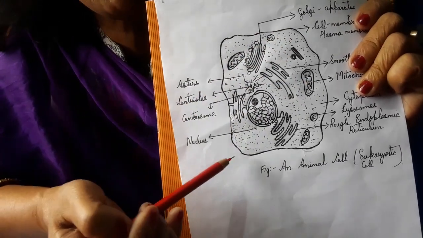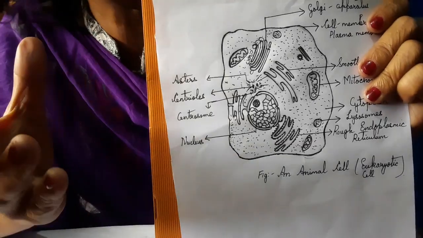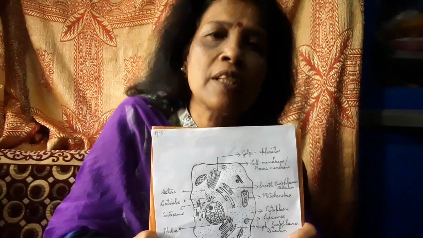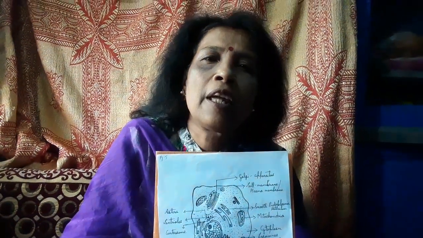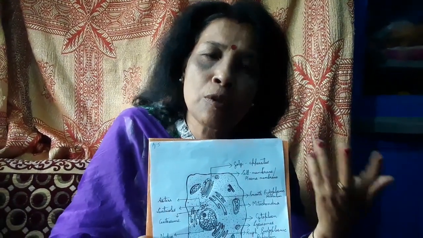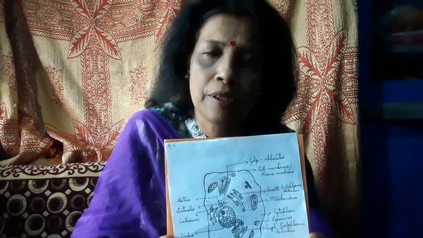Membrane-bound organelles are present, and the ribosomes also are of larger size. So that's all we have discussed about this chapter. If you have any doubts, you can write your doubts in the comment section and I will answer them.